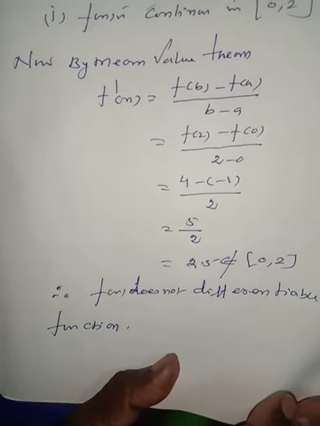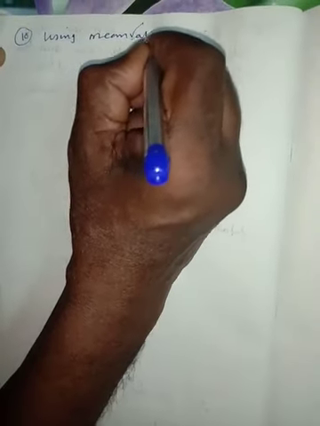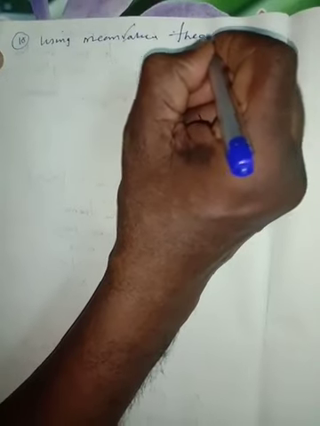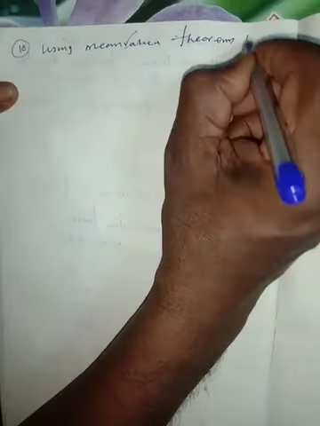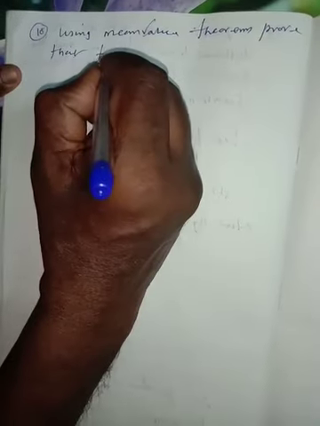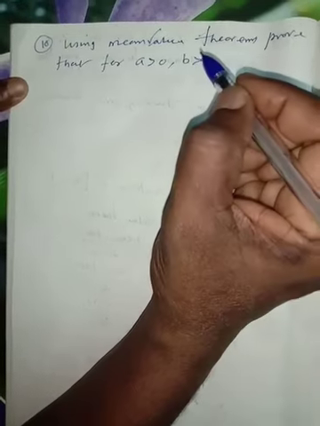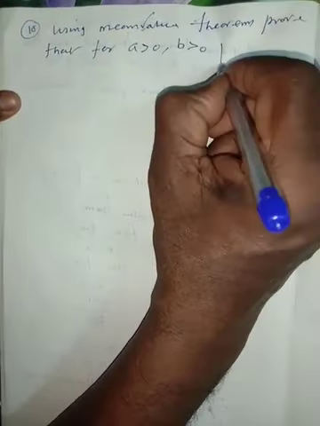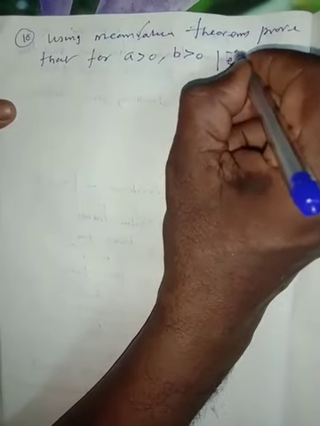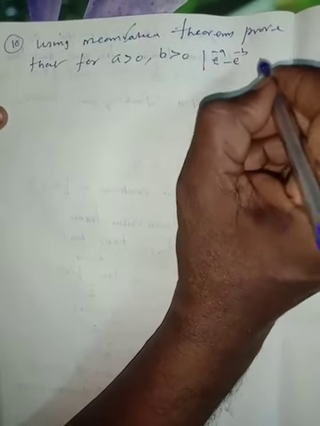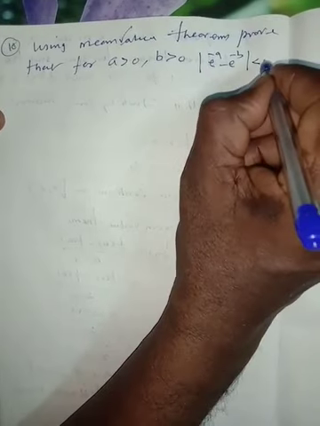Next, question number 10. Using mean value theorem, prove that for a is greater than 0, b is greater than 0, then the modulus of e to the power of minus a minus e to the power of minus b is less than the modulus of a minus b.